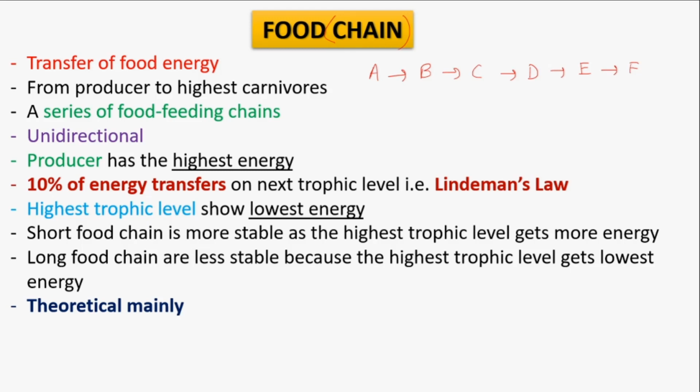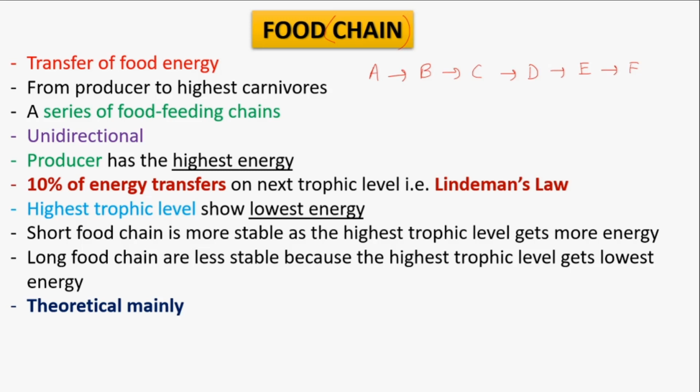Most importantly, it is for theoretical purposes, to study the food feeding relationship in our ecosystem, because in our ecosystem any organism does not have a preference to feed upon only one species. Suppose we humans also have a variety of selections for feeding, like many kinds of vegetables, fruits, and meats.